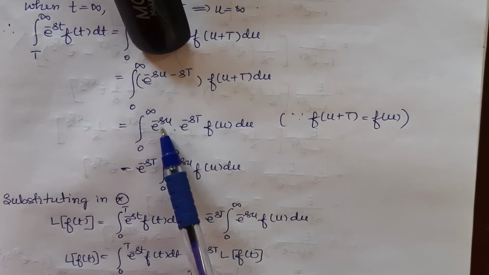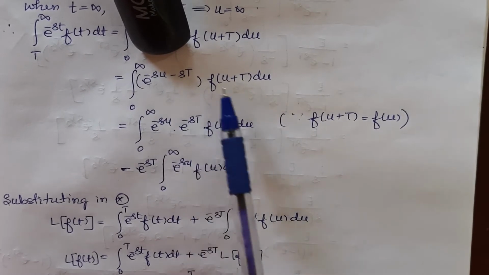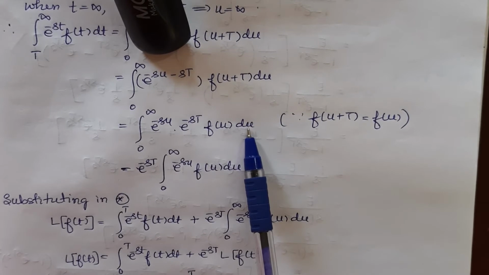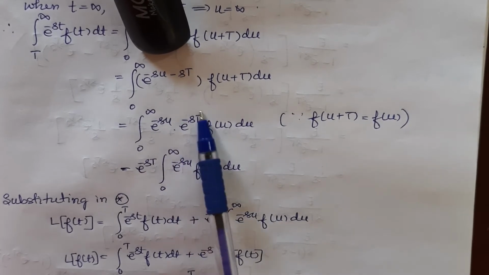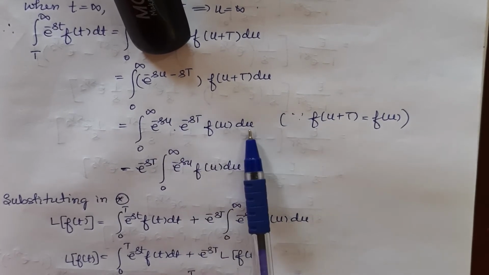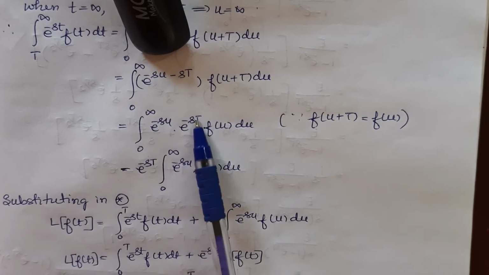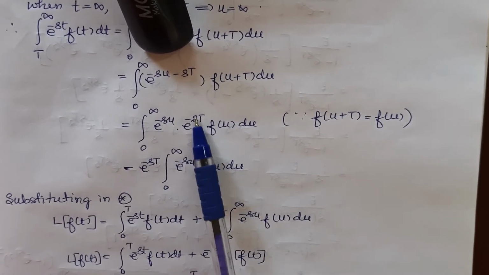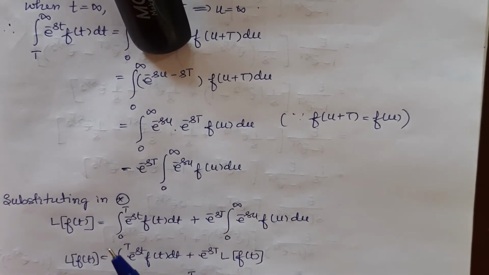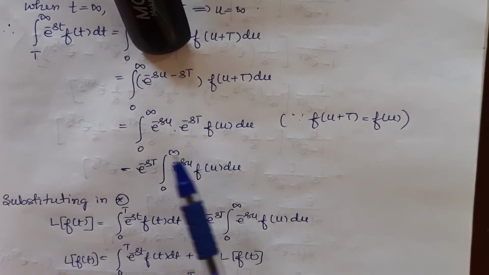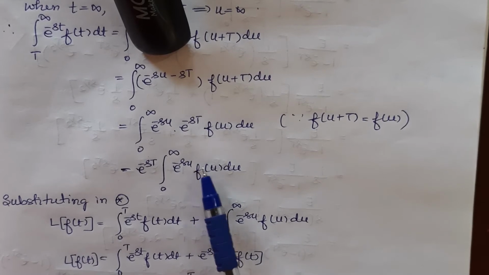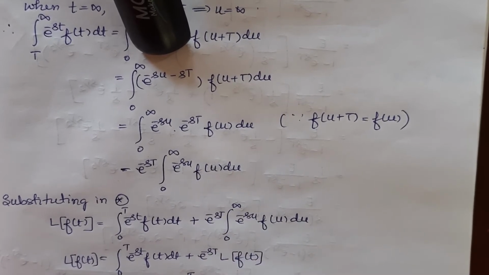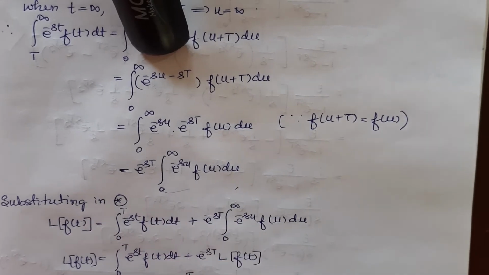So e power minus su into e power minus sT into f(u) du. Minus sT is a term independent of u, therefore this can be taken outside the integral sign. This has nothing to do inside the integral. Therefore e power minus sT can be taken outside the integral 0 to infinity of e power minus su f(u) du. Now we will come to this function, we will keep this.